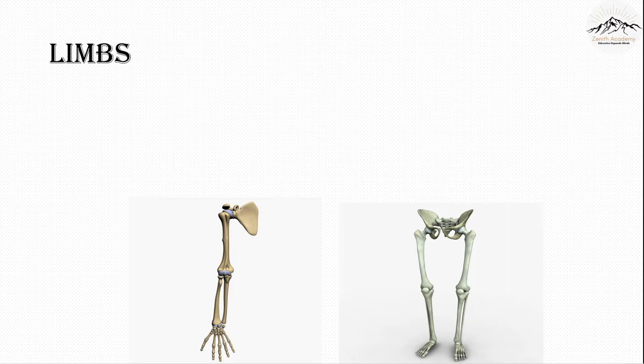Limbs. As you can see here, there are two limbs, this one and this one. Now let's learn about them. Four limbs. This is the forelimb and it means our arms. And hind limbs means our legs.